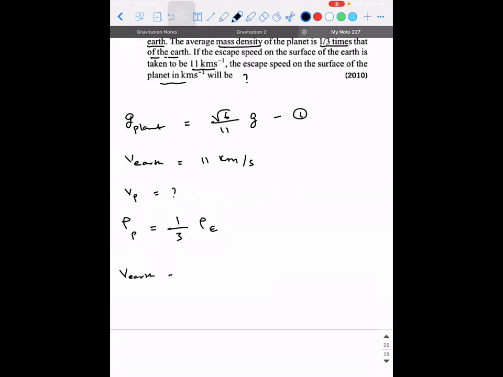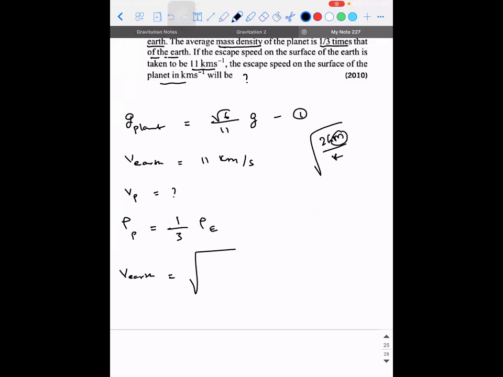So escape velocity on Earth, what is the formula? That is root of 2g into r, but in the place of r, how do we write it? So what is that formula? I don't remember it. Can you tell me? It is 3 by 4 something, right? It is root of 2GM divided by r.